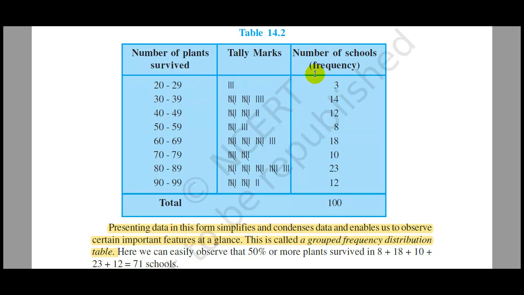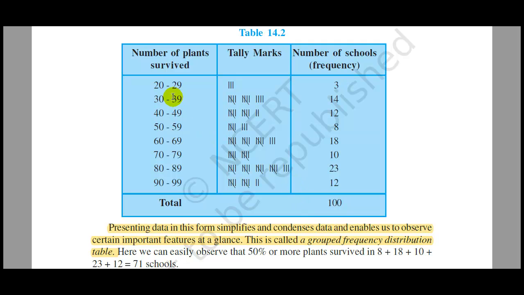We use tally marks, and the number of schools, that is the frequency of this grouped data, is given here. Such presentation of data is known as a grouped frequency distribution table. So we make the given raw data easy, and it is easy for us to study this data in this way.